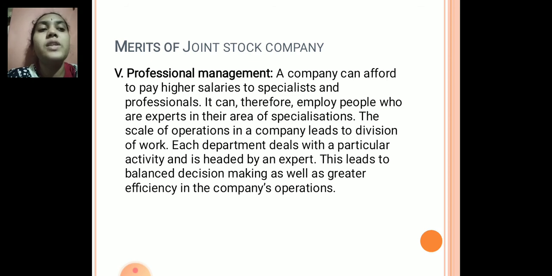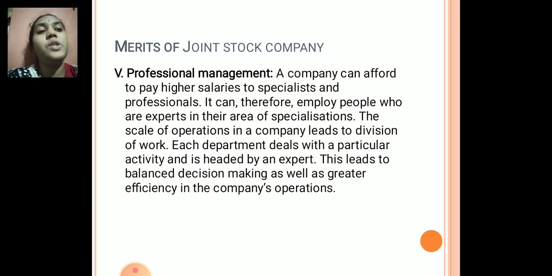A person who is very well versed in marketing will be given the lead of the marketing department. A person who is very good at sales will be given the sales department to manage and lead. The person who is expert at something will be given a chance. So this leads to balanced decision making as well as greater efficiency in the company's operations.